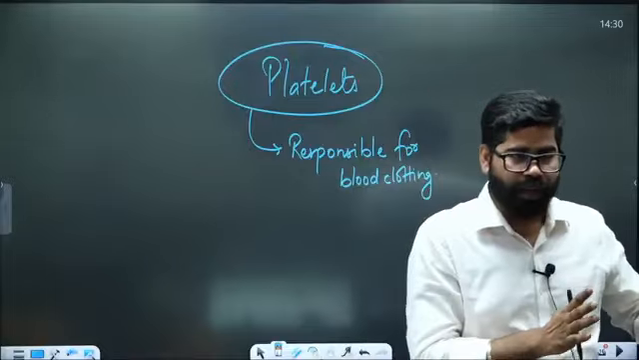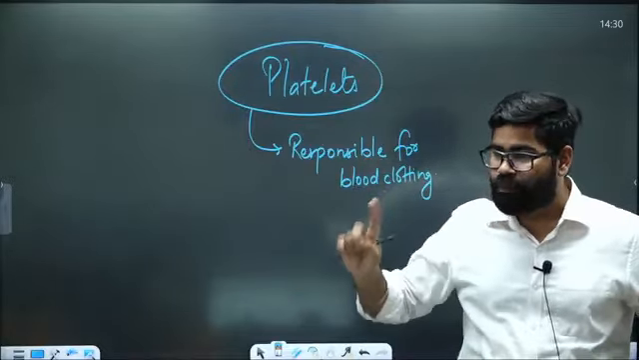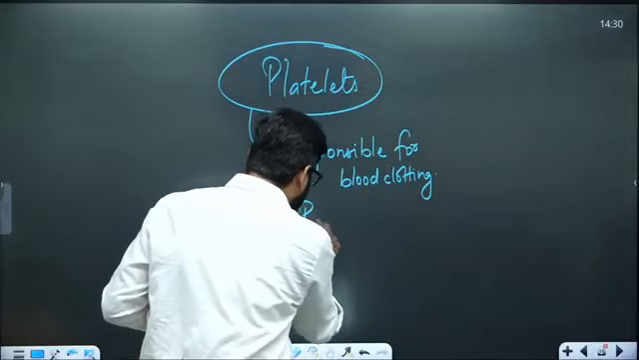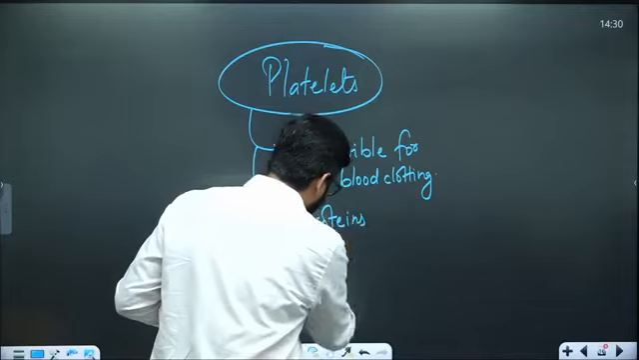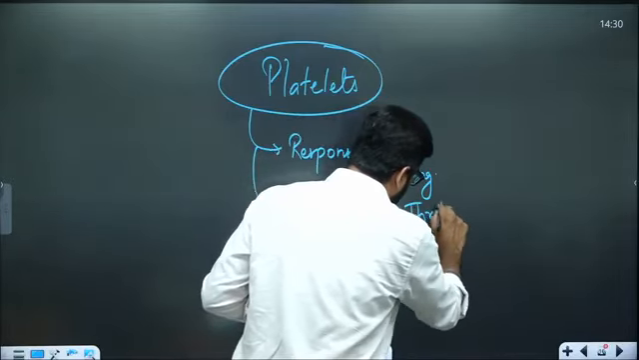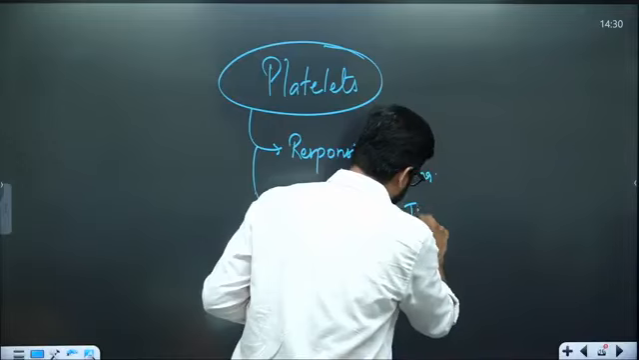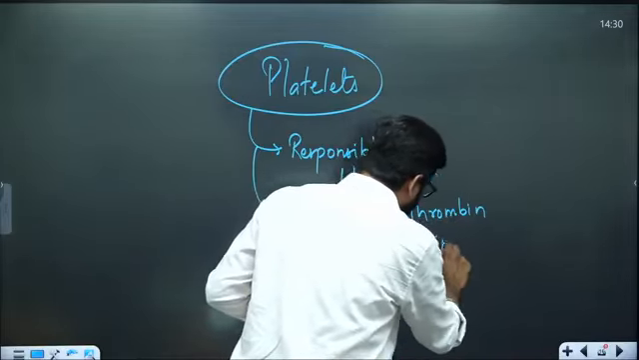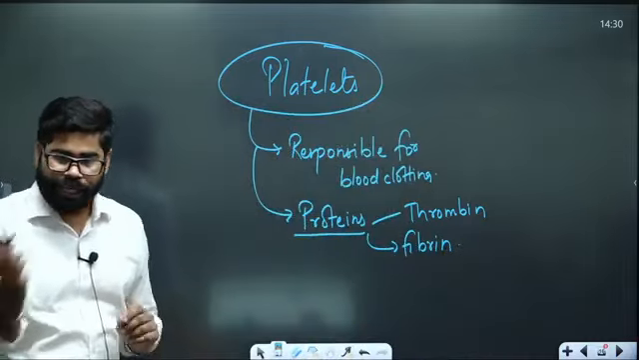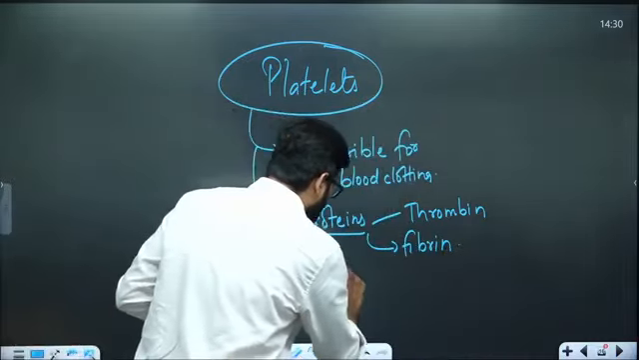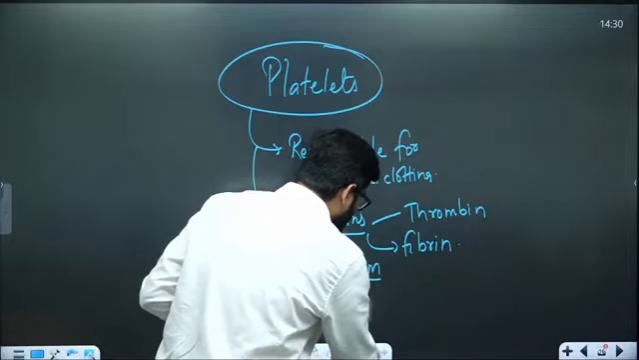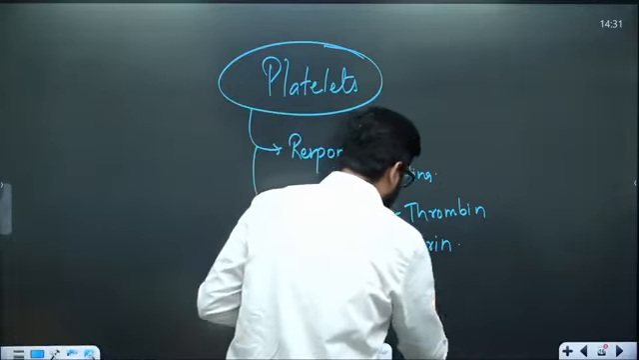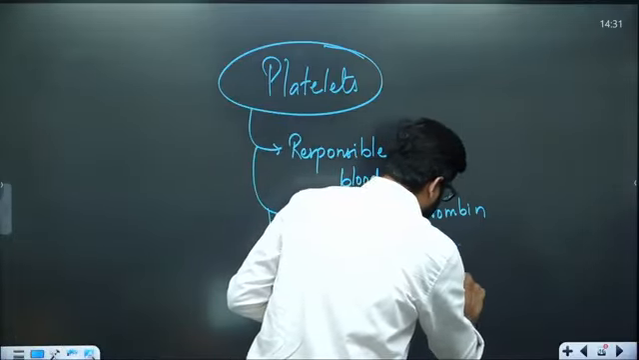You have to know only this part, that this platelet is helping in blood clotting. And you also have to know that there are certain proteins which are responsible for it: thrombin, fibrin. They are certain proteins which are helpful in it. There is also one such part, calcium. So calcium is also something which helps in blood clotting. It is also present in the blood.